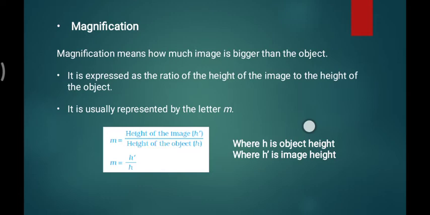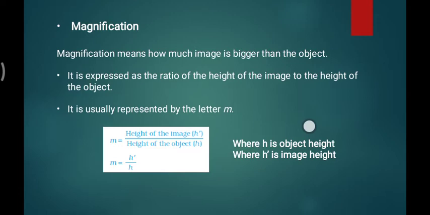Okay, this is all about the mirror formula, because the mirror formula is a simple thing: 1 upon v plus 1 upon u is equal to 1 upon f. Now what about the magnification? Let me clear up the general magnification, and then we will go to what the chapter tells us about magnification.